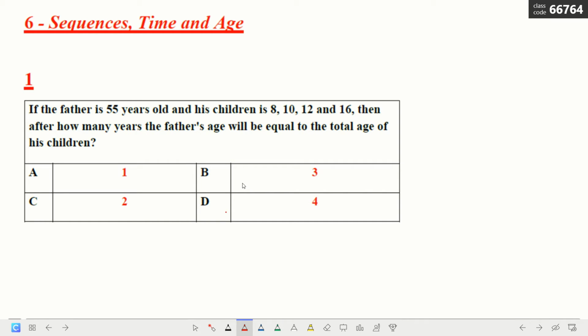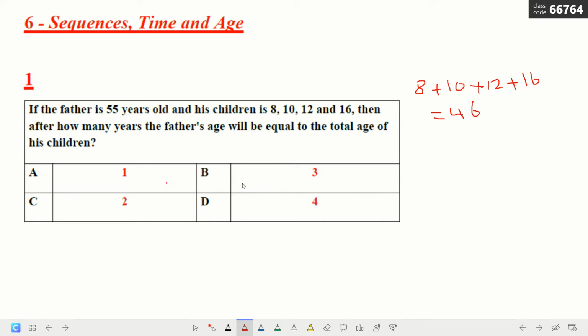So now if I add all of this, 8 plus 10 plus 12 plus 16, it's equal to 46 years, all of them. Okay, now I have to try all these numbers.